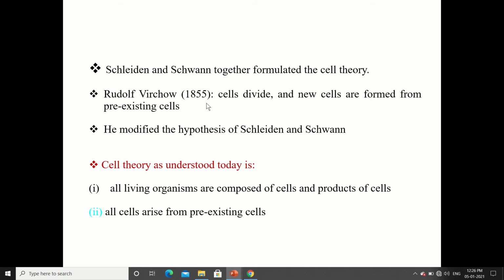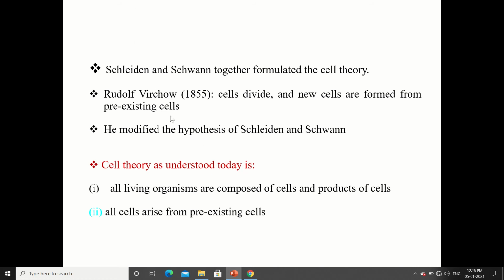Rudolf Virchow in 1855 said that cells divide and new cells are formed from pre-existing cells. He modified the hypothesis of Schleiden and Schwann, saying that cells divide and new cells are formed from pre-existing cells. Now, the cell theory as understood today.